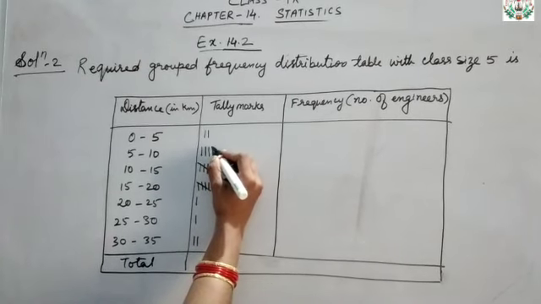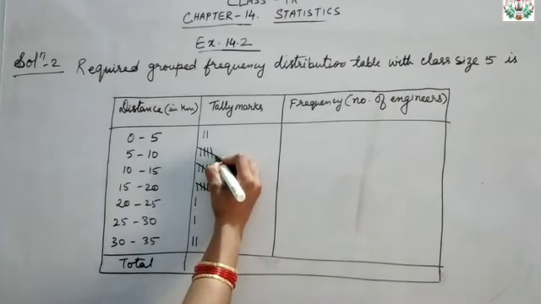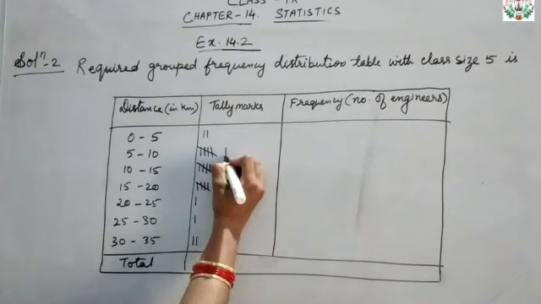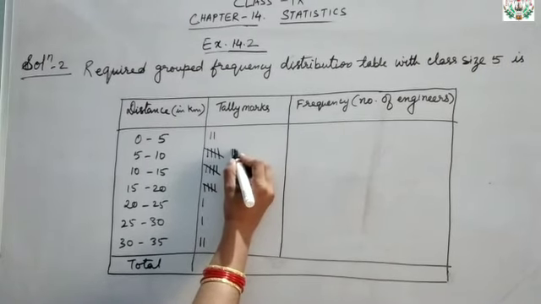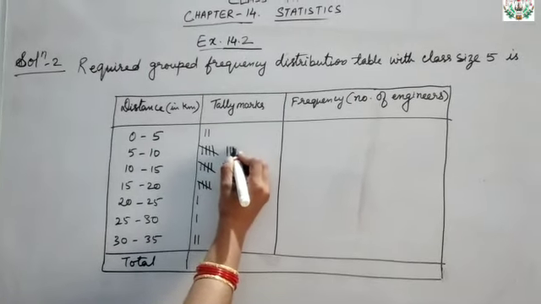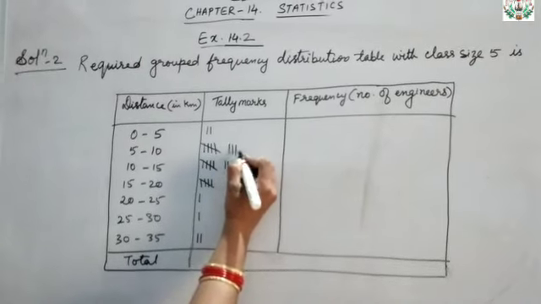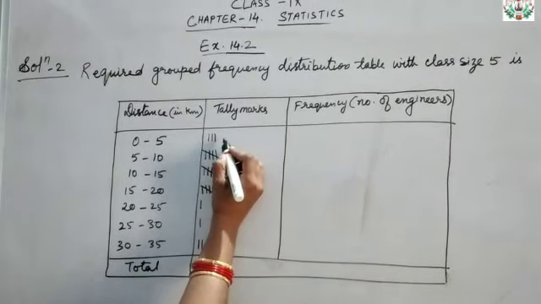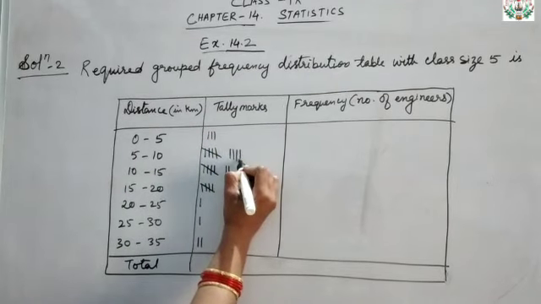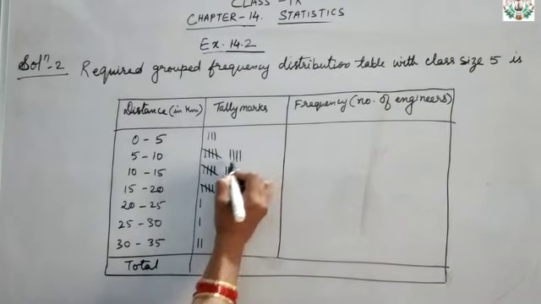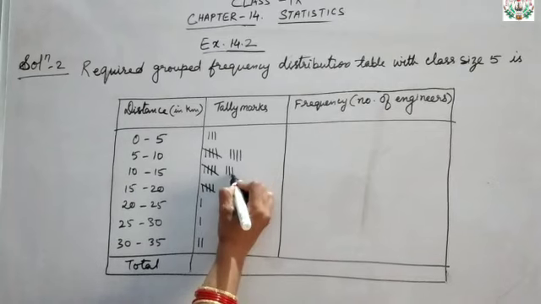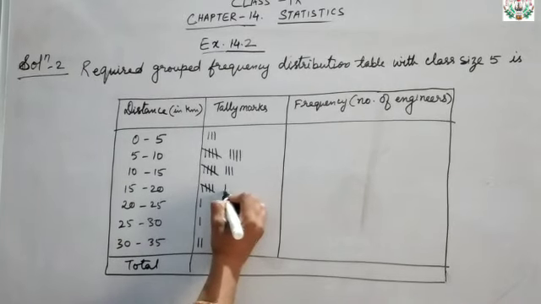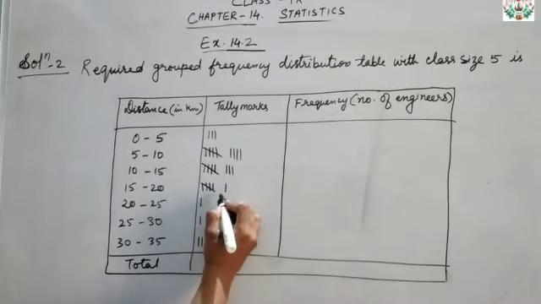Then 7 kilometer will come here, then 9 will come here, then 7 will come here, then 8 will come here, then 3 will come here, 3 will be here, then again 5 will be here, and then 12 will be here, then 15 will be here, and then tally marks will be doing.